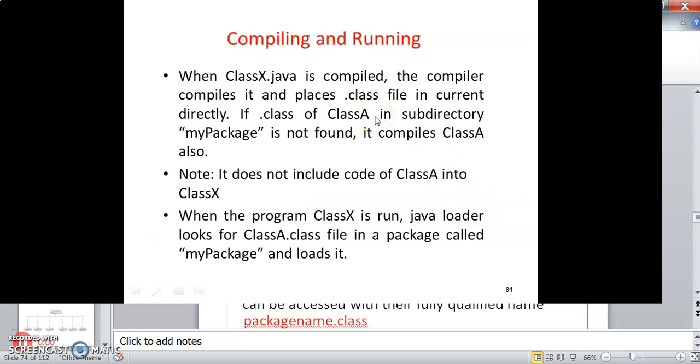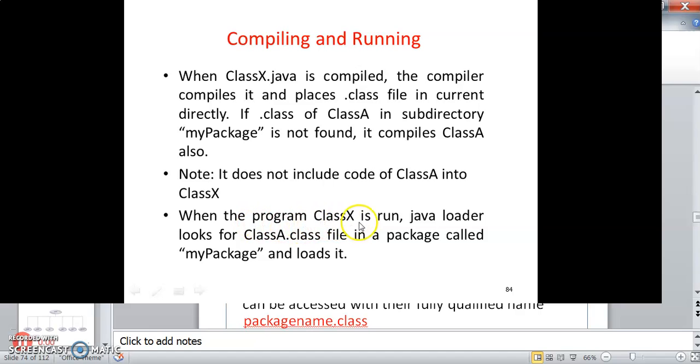So when classx.java is compiled, the compiler compiles it and places the .class file in the current directory. If classA.class in the subdirectory mypackage is not found, it compiles class A also. Note, it does not include the code of class A into class X. Only the class file will contain class A's information.